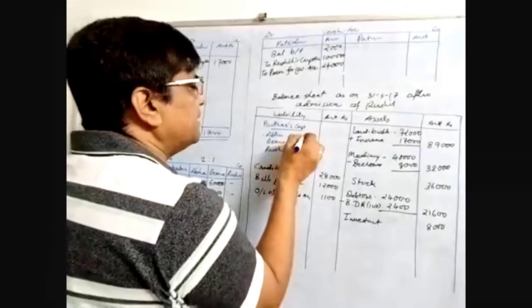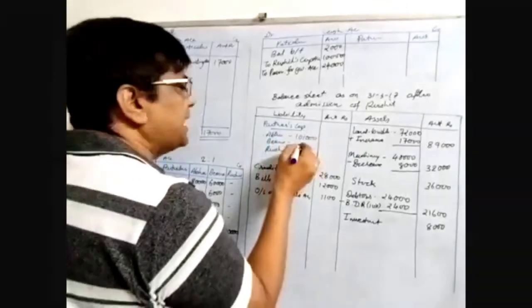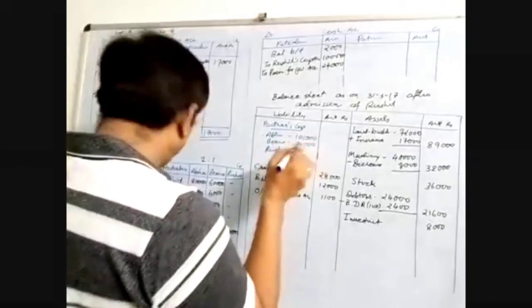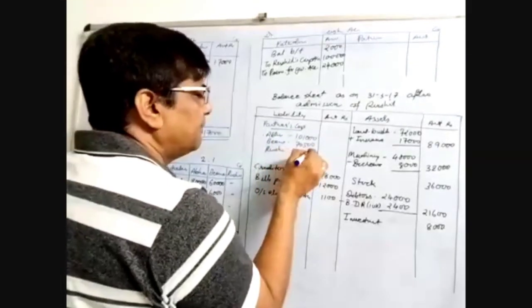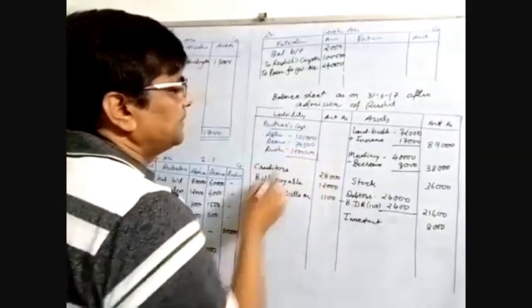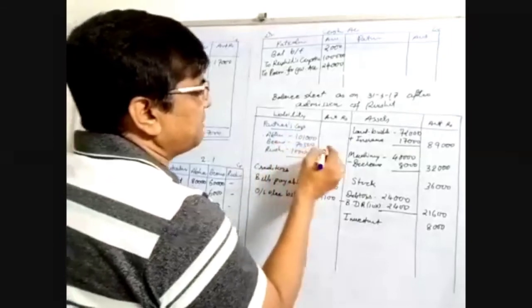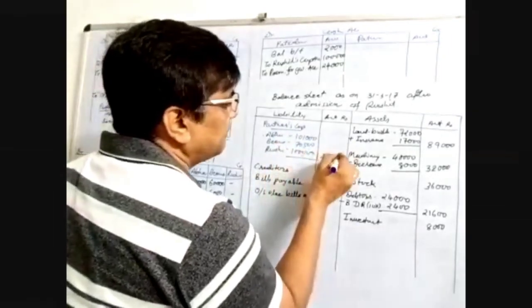Abha is 1,01,000. Bina is 70,500. And Rushil is again 1 lakh. Now the total is 2 lakh 71,500.